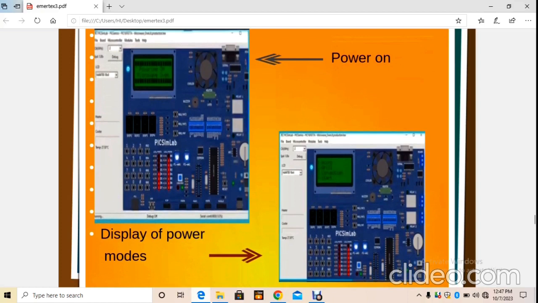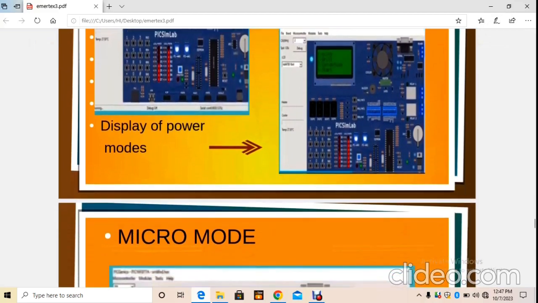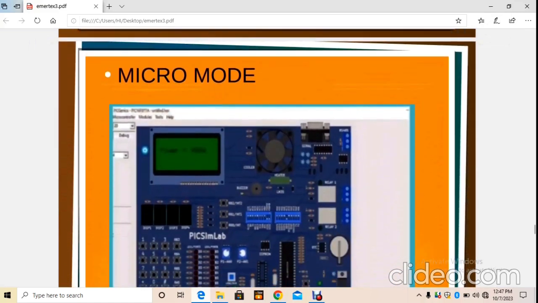And this is the screen that appears on power on, and it is the display of power modes. This is the micro mode.